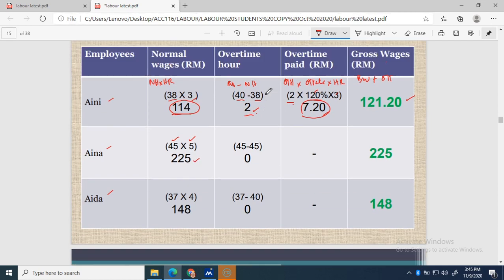How about the overtime hours? Normal hours is 45. Actual hours also 45. So no overtime hours. So no overtime will be paid. So the total wages is only basic wages or normal wages, 225.